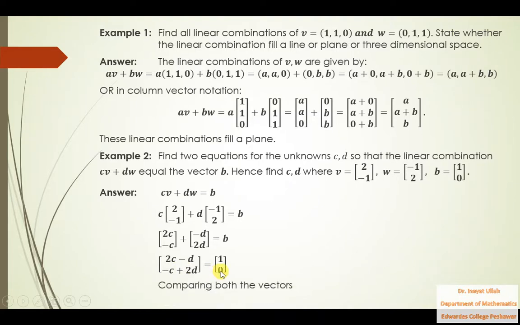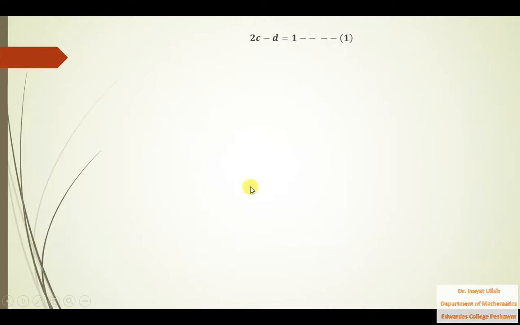So comparing both vectors, you will get 2c minus d equals 1 and minus c plus 2d equals 0. That is the first equation and that is the second equation. So this is the answer for the first part, find two equations. And the second part is to find the values of c and d.